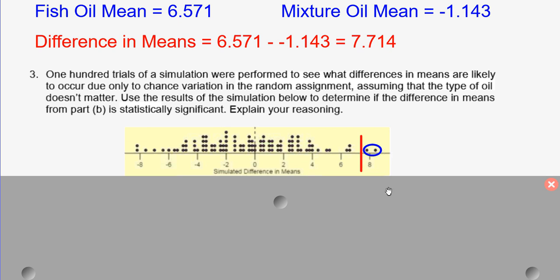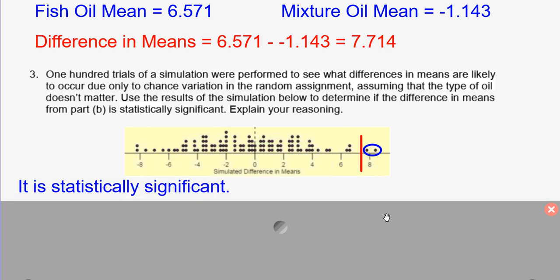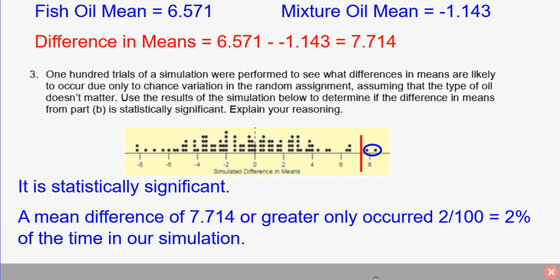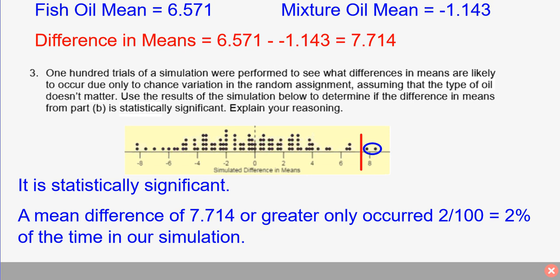So it is statistically significant because it's showing a mean difference of 7.714 or greater only occurring 2 out of the 100 times, only 2% of the time in our situation. That's the chance that it could just randomly happen. That's pretty slim, right? So this would help us show causation, possibly with how the fish oil impacts the overall health. If that percentage was greater than 5%, it would not be statistically significant.